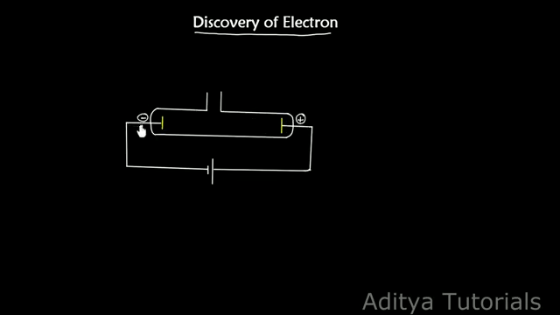The electrode connected to the negative part is known as the cathode electrode, and the one connected to the positive part is known as the anode electrode.